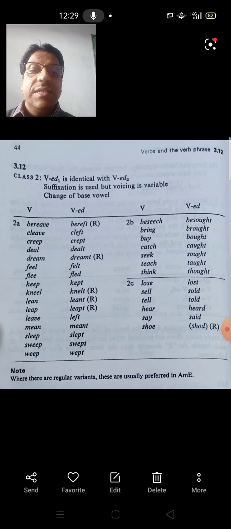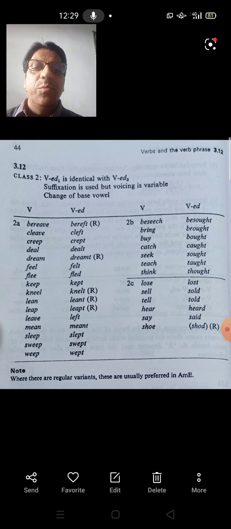So the next class is class 2, where VED1 is identical with VED2. That is, the past tense is identical with the past participle. A very good example of this class is bring. The base form is bring, the past tense is brought, and the past participle is brought.